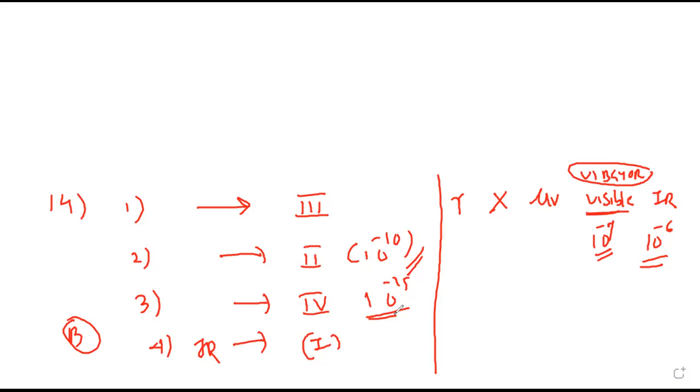Done 14th? Yes. 15th one, select the correct statement. A dimensionally correct equation may be incorrect. Yes, C is the correct statement, because if you don't write a constant, then also the dimensions will be correct.